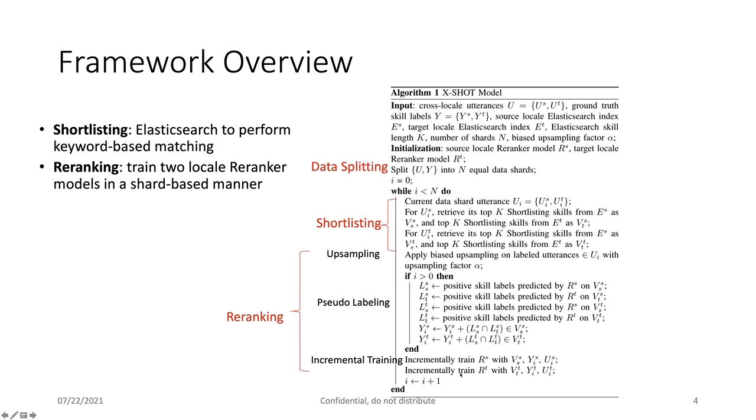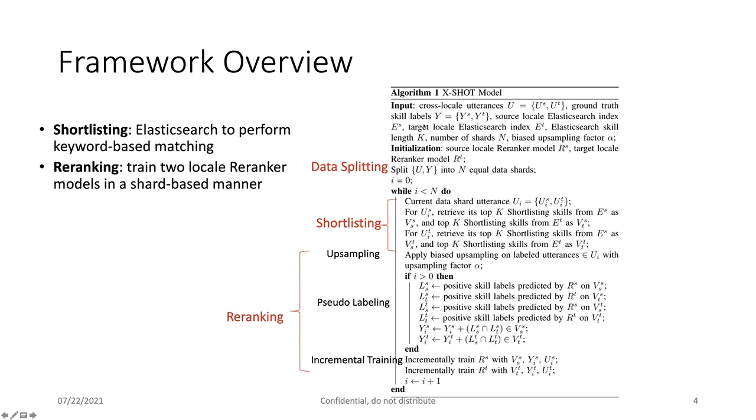And for the shortlisting, particularly, we directly use existing Elasticsearch to perform keyword-based matching. And for the re-ranking, we develop a DNN model, and for each locale, we train a separate re-ranking model with the same architecture, and it's trained in an incremental training way. And the pseudocode for this algorithm is shown here to the right.